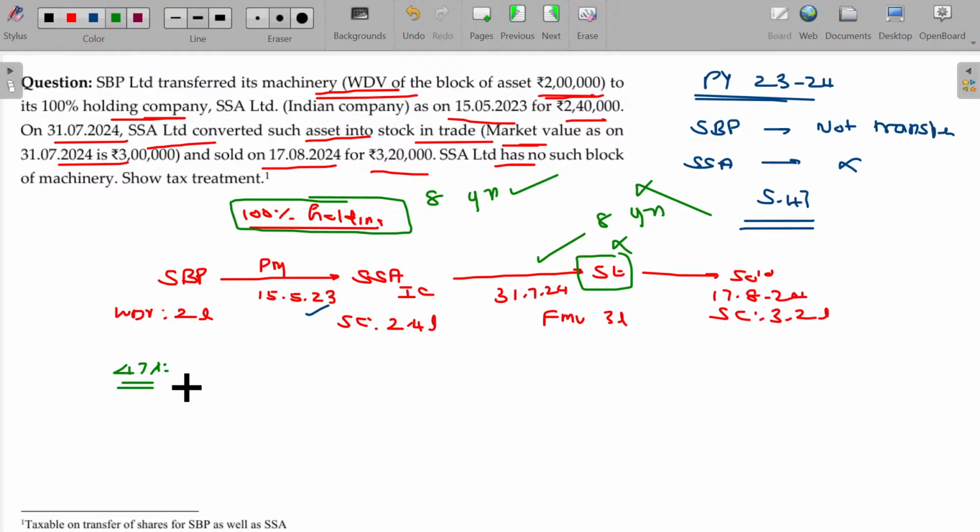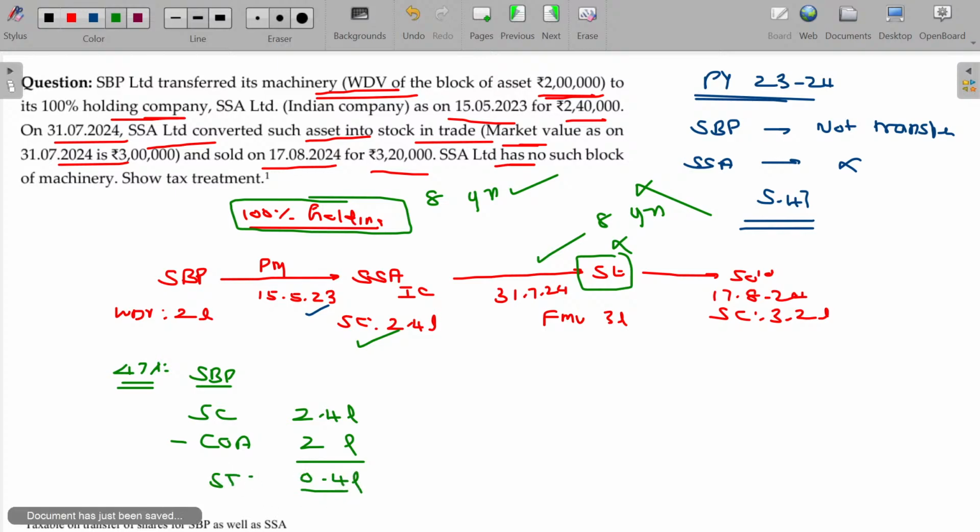Okay. So you have to calculate for SBB Limited. Sale consideration being the value actually transferred between these two parties, 2.4 lakhs, minus cost of acquisition being 2 lakhs. The difference, 0.4 lakhs, is short term capital gain.